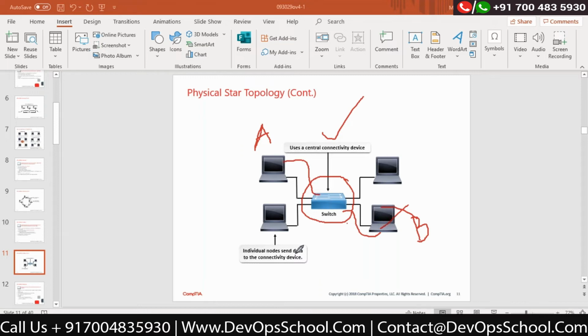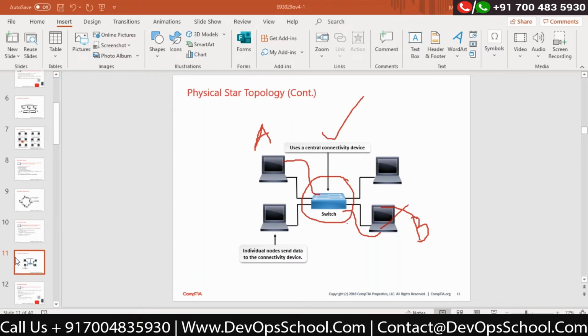But if you look at the ring topology, if one of the nodes goes bad, it is not going to send the data to the other node, because that node should process the data and only then send the data to the next node. Correct? So understand, this is a very important technique which we are using nowadays for our enterprise network.